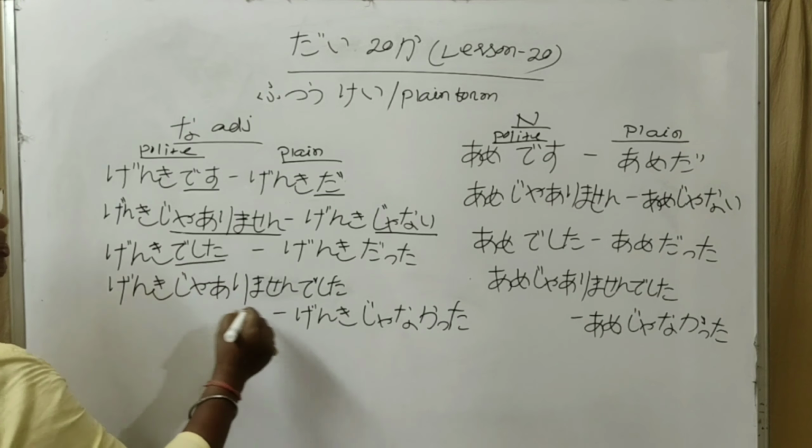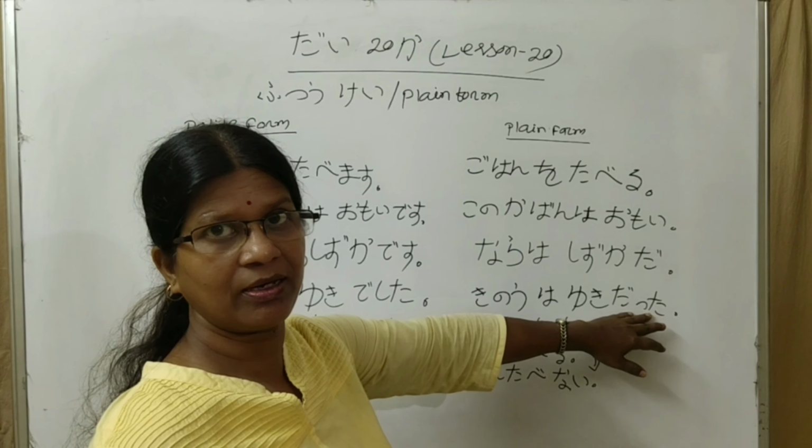Gohan o tabemasu, gohan o taberu. Kono kaban wa omoi desu, kono kaban wa omoi. Nara wa shizuka desu, nara wa shizuka da. Kinou wa yuki deshita, kinou wa yuki datta.